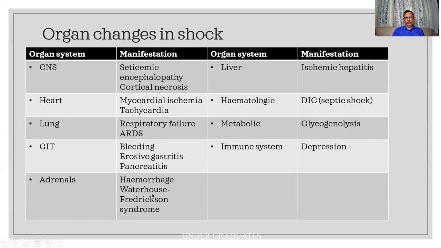Waterhouse-Friderichsen syndrome. In the liver, ischemic hepatitis, and hematologically there is a condition which can again happen in septicemia, disseminated intravascular coagulation. Metabolic, glycogenolysis, and in the immune system, there is depression. Please learn by heart this one, what are all the various organ changes that can happen? Added to this, there can be the kidney, where there can be an acute tubular necrosis.